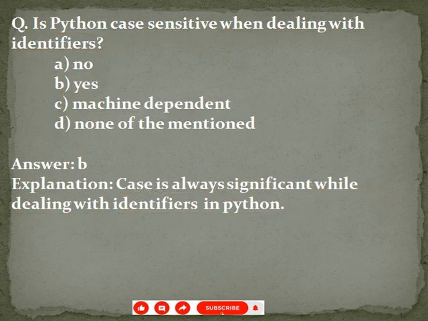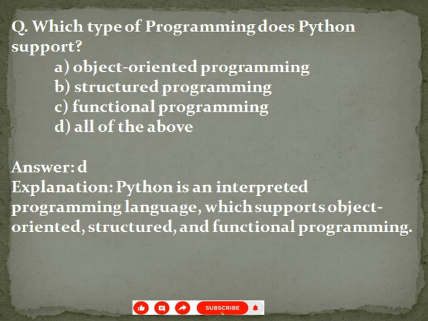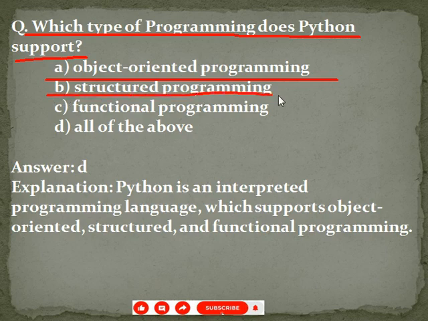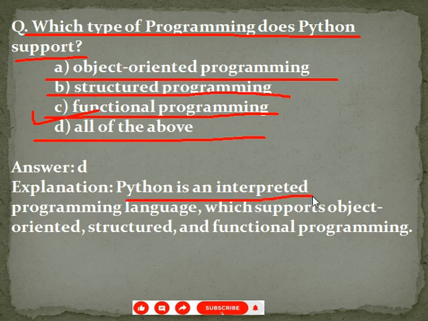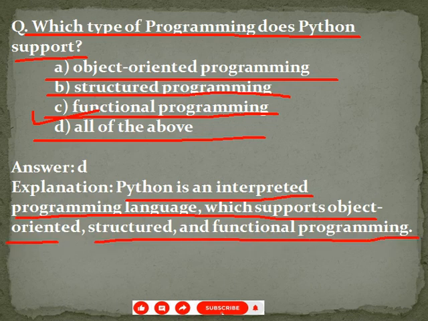Next question, which type of programming does Python support? Given options are A. Object-oriented programming, B. Structured programming, C. Functional programming, D. All of the above. Your correct answer is option D, all of the above. So Python is an interpreted programming language which supports object-oriented, structured, and functional programming.